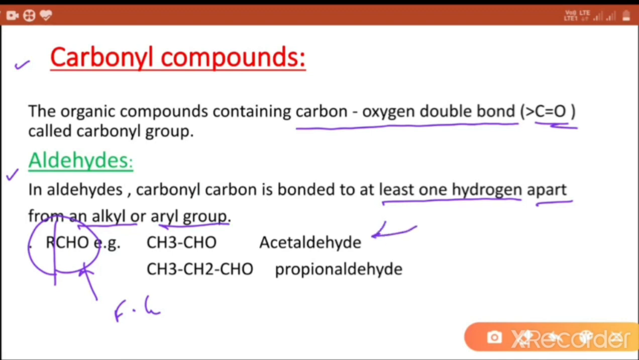Examples: acetaldehyde, propionaldehyde. In acetaldehyde, the alkyl group is methyl and CHO is the functional group. In propionaldehyde, C2H5 is the alkyl group, that is ethyl alkyl group, and CHO is the functional group.